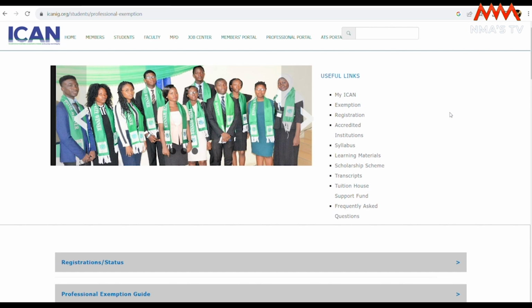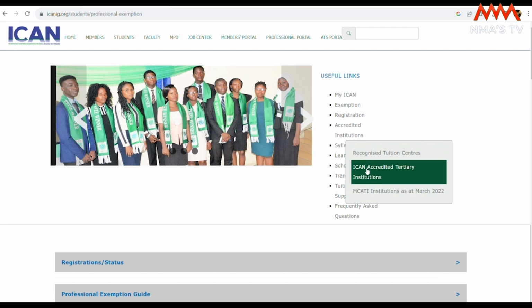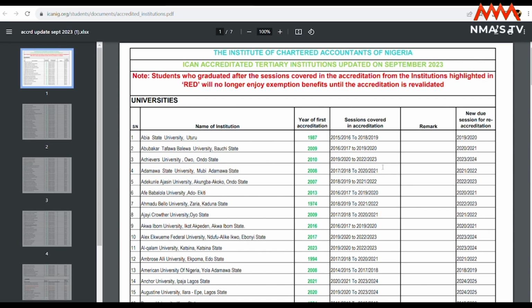The next thing we want to do is check the list of accredited institutions to know if your school falls into the category of accredited institution. This will help you know how many papers you qualify for exemption from, or if your school even qualifies for exemption, and what certificate year actually qualifies for this exemption. So once you click on that, it brings you here.